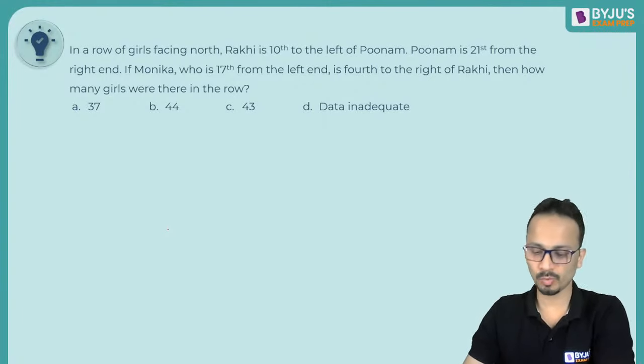Yes, any answer for this one? Try to solve this very carefully. There are so many people involved in this row, and you'll have to keep moving from left to right or right to left in order to determine the positions and the number of girls who are sitting in this row. So please be very careful.